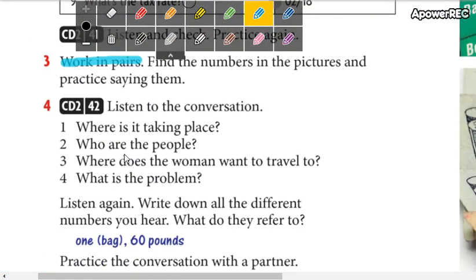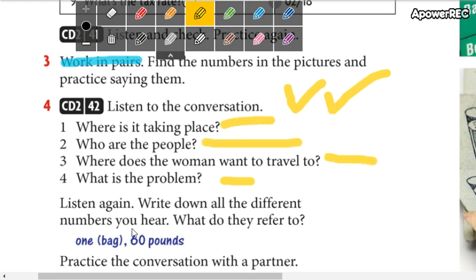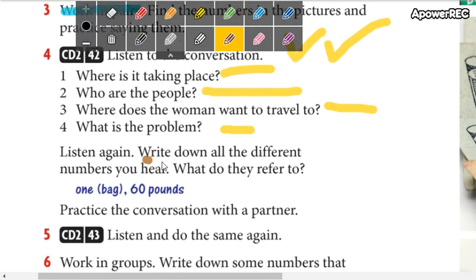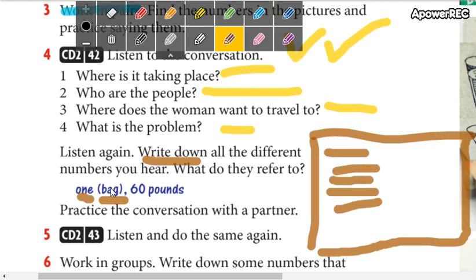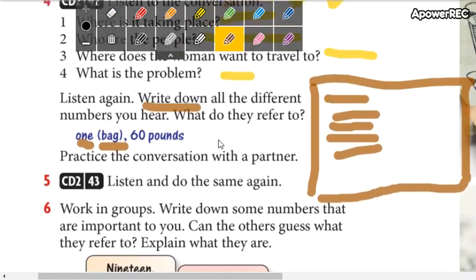And then we are going to work with a conversation. For this conversation, you can work alone or in pairs, depends on you. You're going to listen to the conversation and you're going to answer these questions, and you're going to write down, in this part you can write or in a piece of paper, depends on you, all the different numbers that you hear. What do they refer to? For example, 1. ¿A qué se refiere? Al bolso. So all the numbers that you hear, you take note here, and in parentheses, you write what do they refer to. Okay, so don't forget.